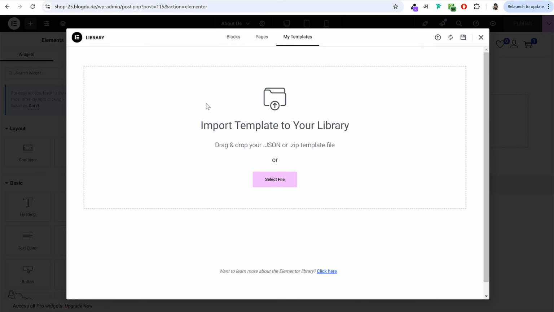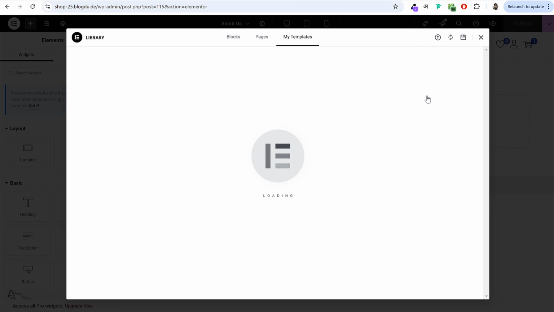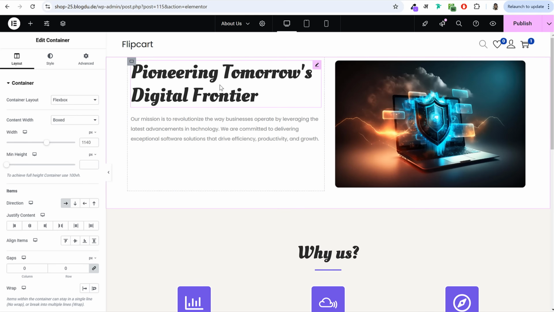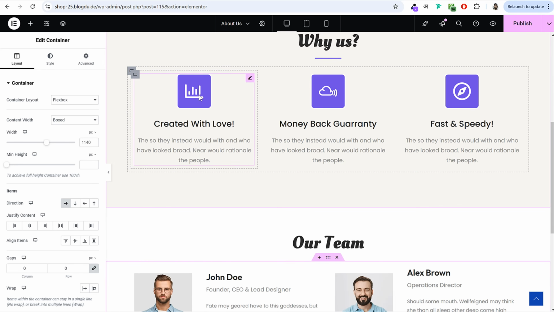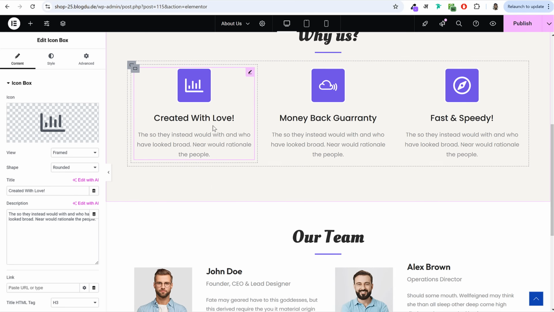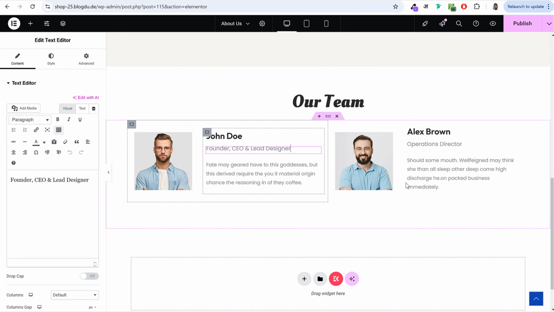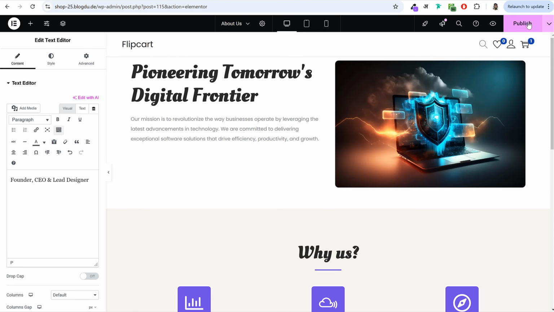And once it is imported, you will see that pop up again. Here, as you can see, it is imported. So you see this pop up and here is your page. You can now simply click on insert and this entire page will be created for you automatically, everything. Now, if you want to make some changes, if you want to change the icon, you can just click on this thing. This is simple icon box that we have used in the demo website. This is simple image. You can replace this image, simple text. You can replace these text if you want. Click on publish. Let's again come back to the dashboard.